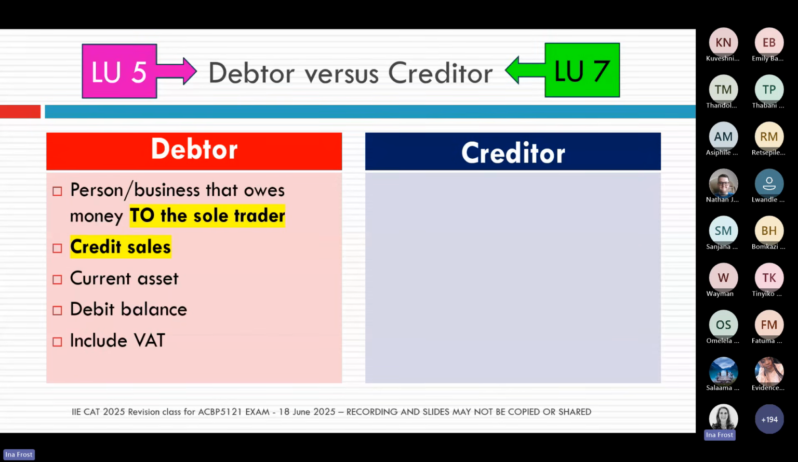So a debtor is a person or a business that owes money to the sole trader. How does a debtor originate? A debtor comes from a credit sale.